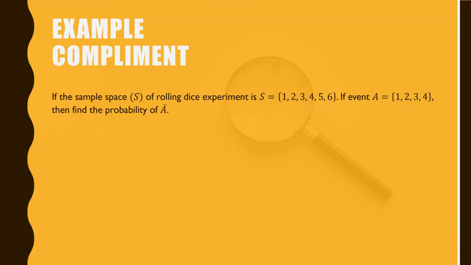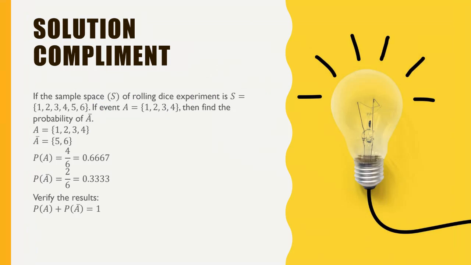So let us see what it shows. If A is 1, 2, 3, 4, 5, then A bar is 5 and 6. So what is the probability of A? 4 divided by 6, because we are selecting 4 outcomes out of 6. But A complement is left with 2, so 2 divided by 6.